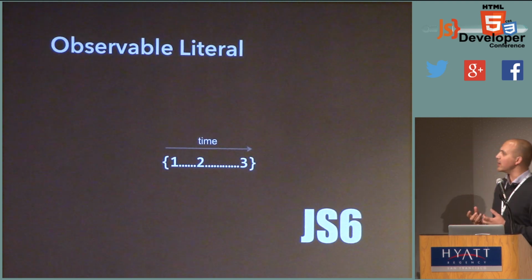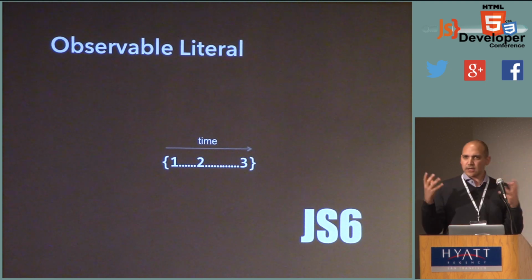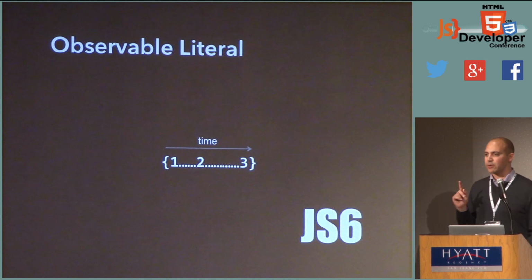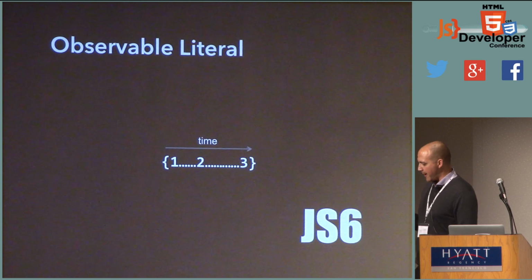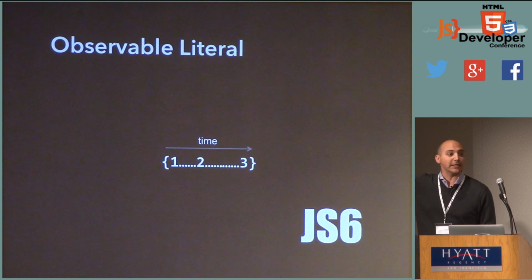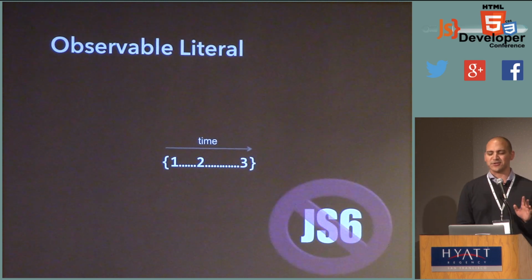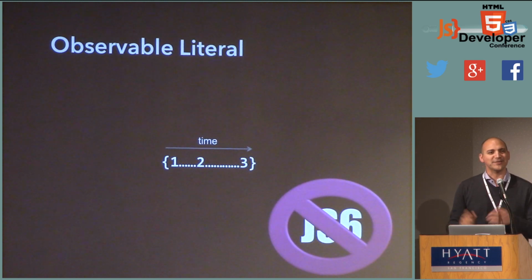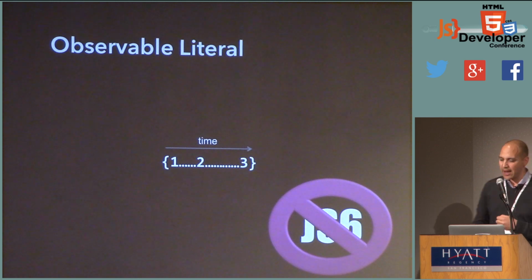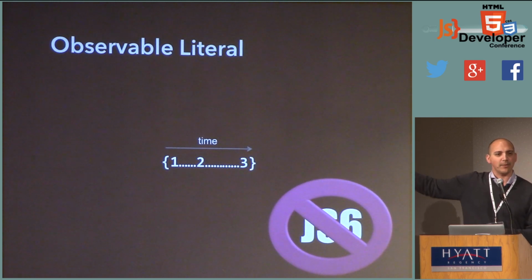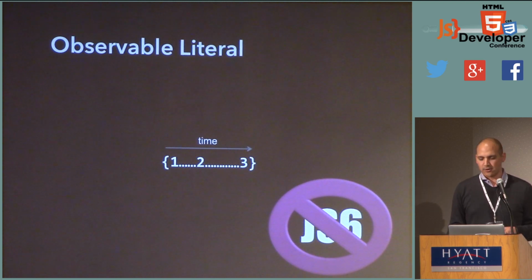Now, to understand how an observable works, it's one thing to be able to think about it. It's another to be able to visualize it. So what I'm going to do, if you'll allow me, is create this fake literal here for an observable. So let's make up a syntax. I warn you, this syntax is not in JavaScript 6. But it's just there for you to be able to understand how an observable works. So here we see a collection arriving over time. Let's imagine each of these dots was like 1/10 of a second or something.